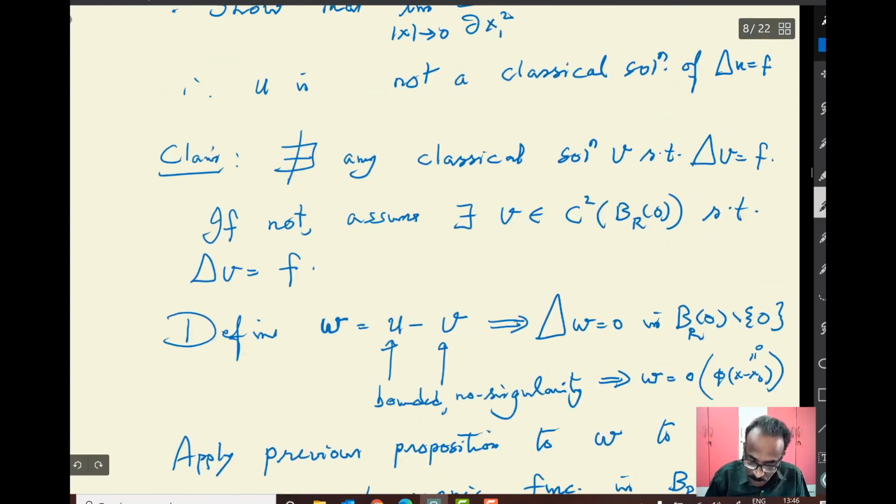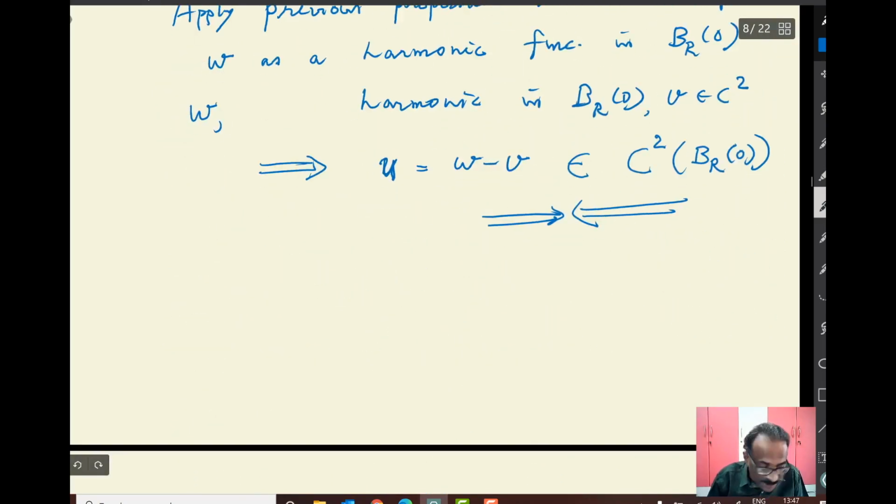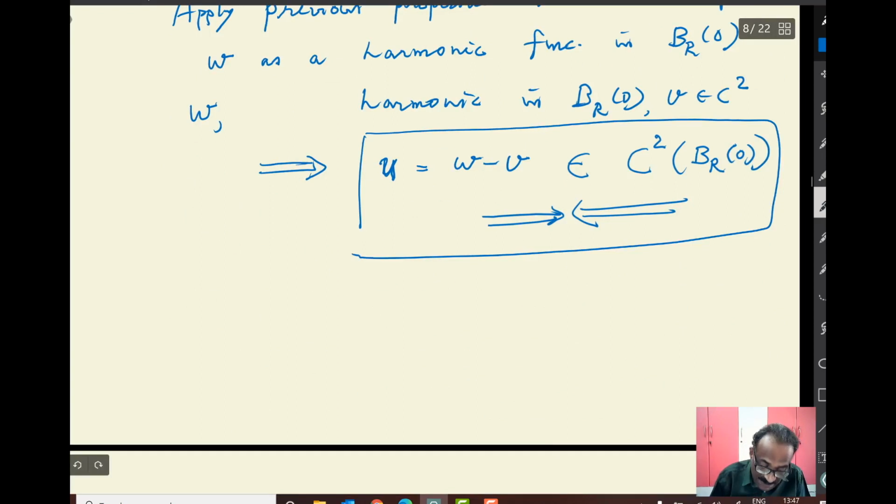Laplacian v is not given to be harmonic, because v is a solution to Laplacian of v equal to f. Similarly, u is not harmonic because of the Laplacian. But you show that w is a harmonic function, so you have this C2. So this essentially shows that there are continuous functions f for which Laplacian of u equal to f is not solvable.